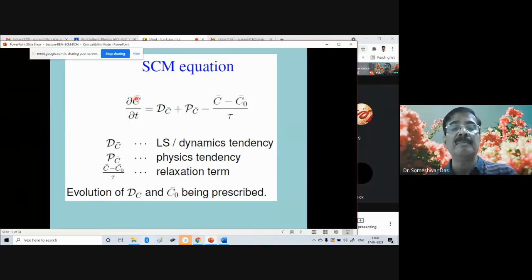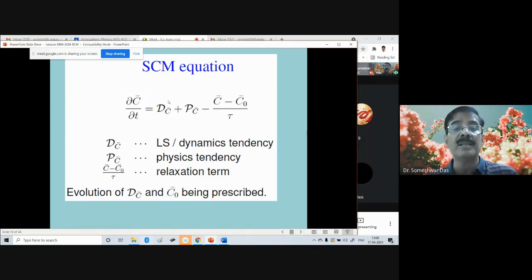For any parameter, say let's say C, you can write del C by del T equal to D_C plus P_C minus C naught divided by tau. Okay. So one part is the resolved part, the other part is the unresolved physical process. This is, let us say, dynamics D, this is the physics P, plus the values because of the subgrid scale processes. Subgrid scale means the physical processes which occur at a much smaller scale compared to the grid scale of the model.